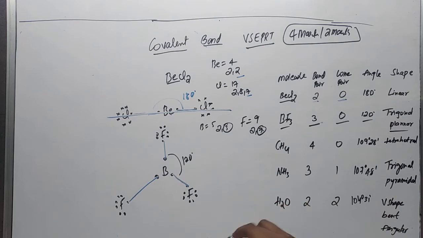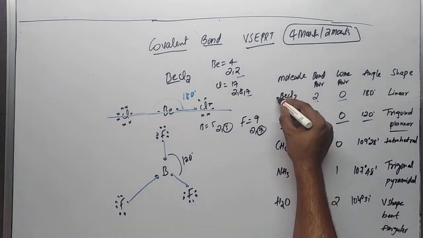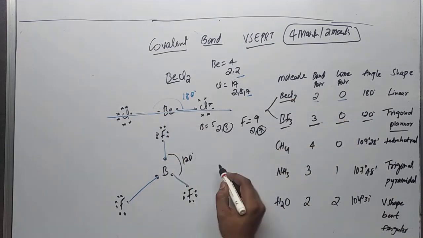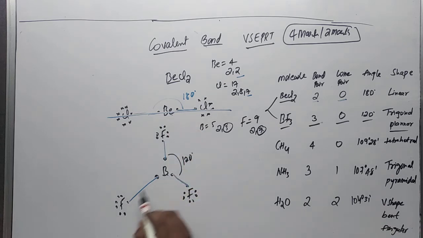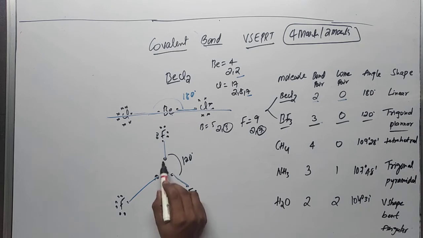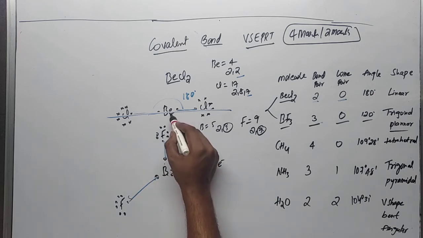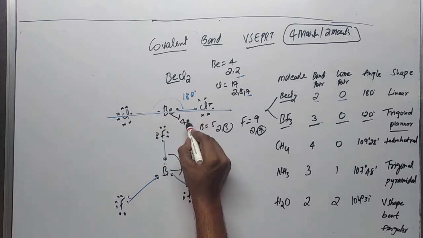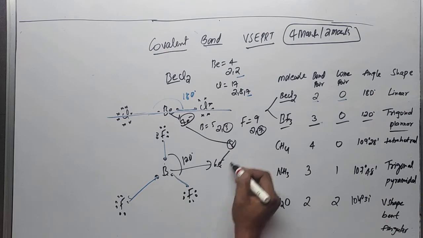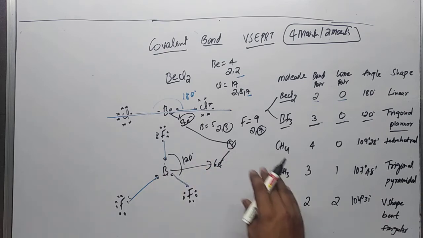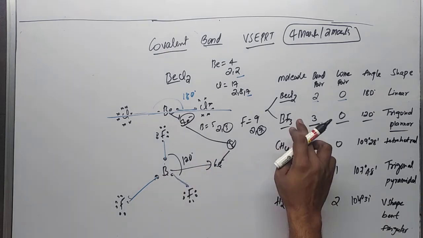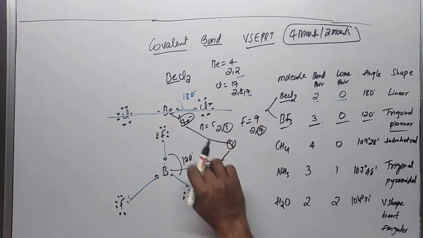Okay, but here if you see this BeCl2 and BF3, the central atom is boron. So if you count the number of electrons in the last shell of boron, it is 1 2 3 4 5 6. So now it has 6 electrons. If you talk about the beryllium, it has 1 2 3 4 electrons, but they both should have 8 electrons in the last shell. But in this case, beryllium chloride and boron trifluoride, the central atom doesn't